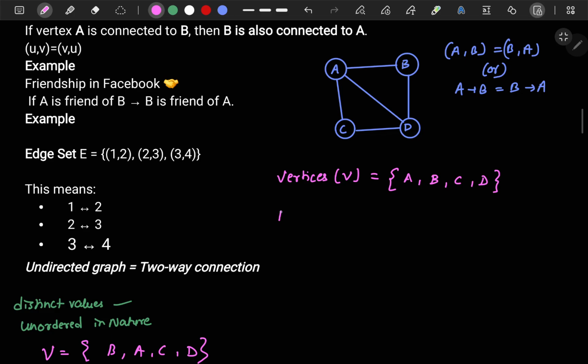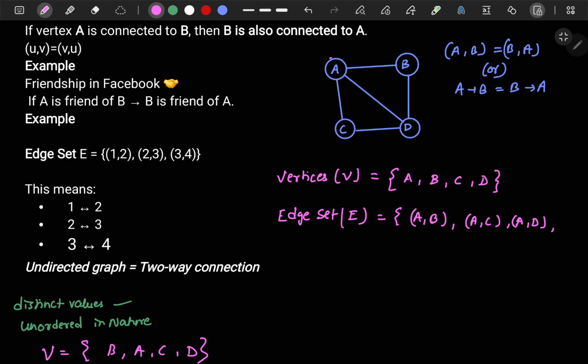Okay, now let's see the edge set. How to write an edge set, which is denoted by capital E? The edge set is the relation between those particular nodes, right? So how can I write it? A is related to B, right? So take this first particular node and try to see all the relations. A is related to B, so you write it in a round bracket. After that, A is related to C also, so write like this, right? A is related to D, so write like this. Then you take one more node and see the relation.